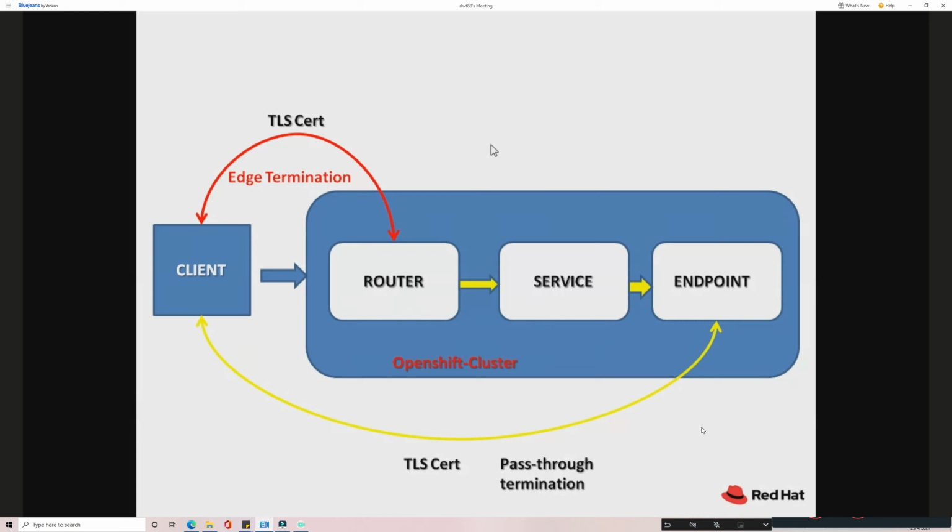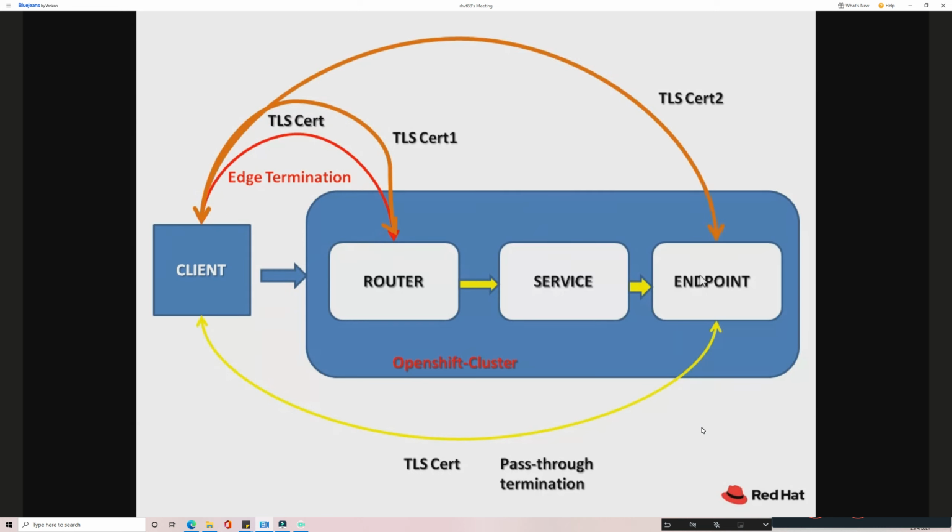And there is a third case where both my router as well as my endpoint act together. Now here it is a separate case. Either only the router is acting, or only my endpoint is acting as a TLS server, or they act together in a combined way. So a TLS certificate will be issued by the router, and the endpoint will issue another certificate. This method is called re-encryption termination. So I'm re-encrypting the information, like I'm encrypting with one certificate at the router side.